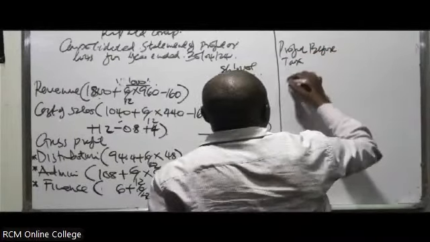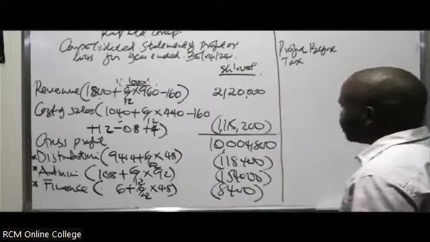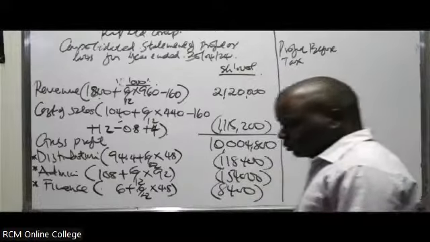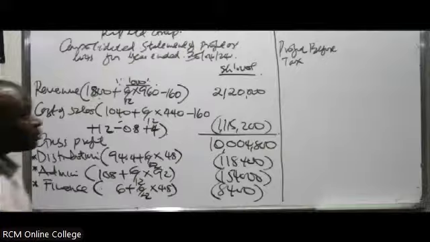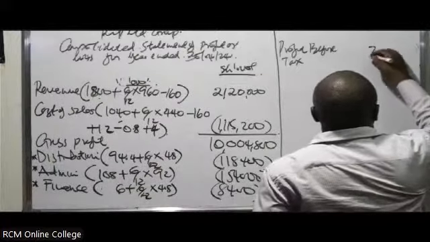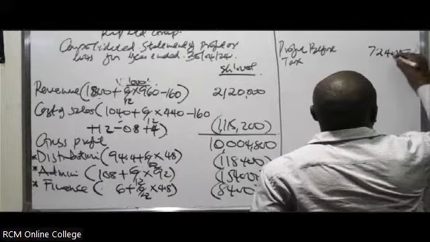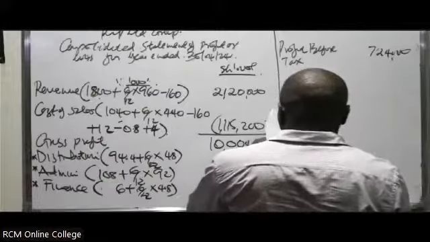You need to deduct to get the profit before tax. The profit before tax is 724,000. You go to the income tax expense.